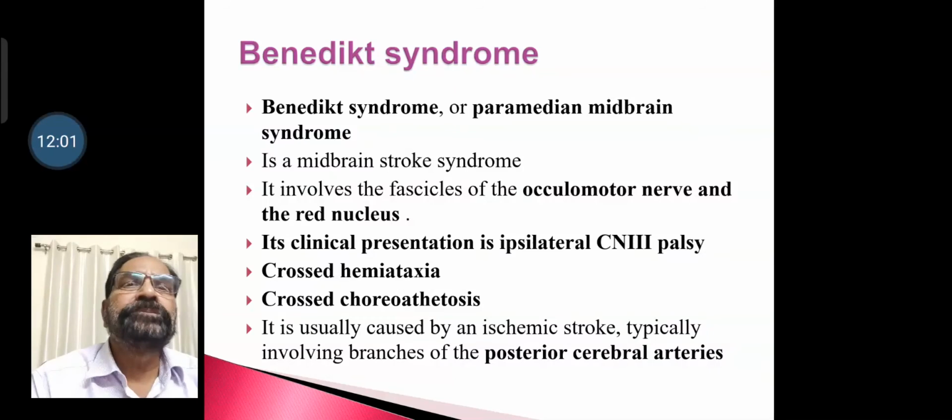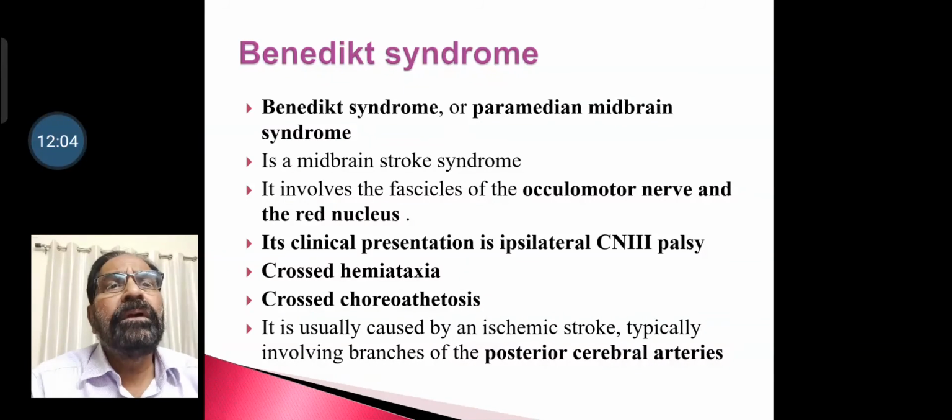Then we go to Benedikt syndrome, or paramedian midbrain syndrome. It is a midbrain stroke syndrome. It involves fascicles of oculomotor nerve and the red nucleus. Its clinical presentation is ipsilateral third nerve palsy, crossed hemiataxia, and crossed choreoathetosis. It is usually caused by an ischemic stroke, typically involving the branches of posterior cerebral arteries.